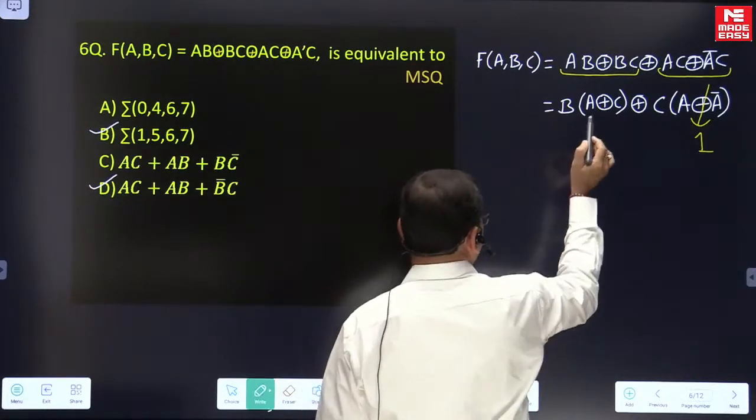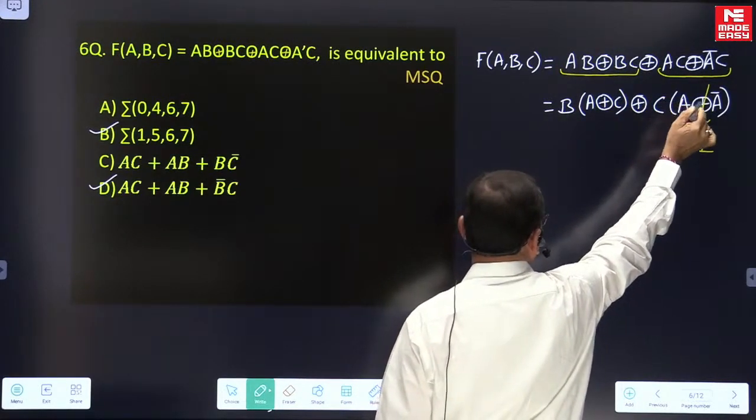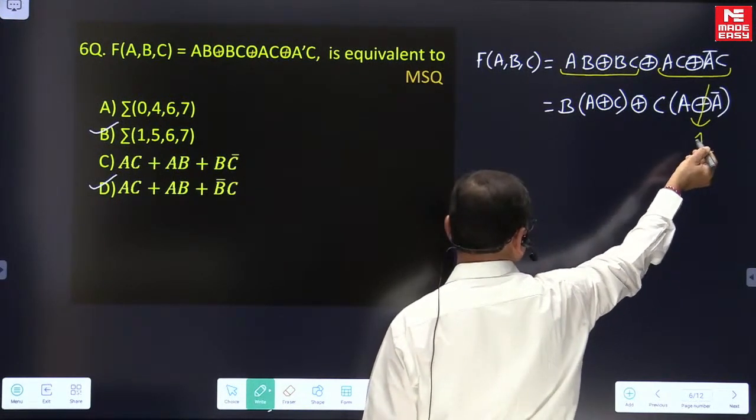Here C is common, and A exclusive or A bar, the result which should be known to you, is 1.